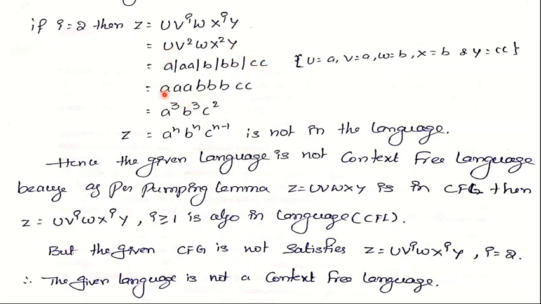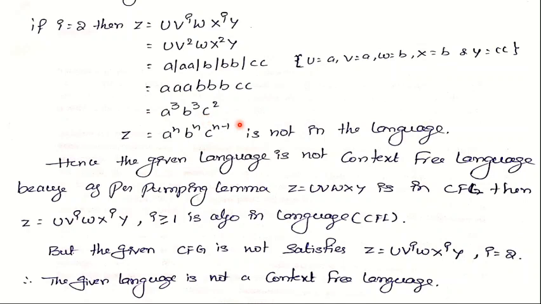Just now we assumed U is A and V is A, but V occurs 2 times, so 2 A's are represented. W is B and X is B, but X occurs 2 times, so 2 B's are represented, and Y is CC. So finally the string generated is A cube, B cube, C square, that means A power 3, B power 3, C power 2. As per the given language, A power n, B power n, C power n does not have this string. So the given language is not a context free language.